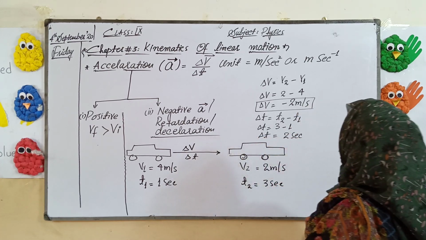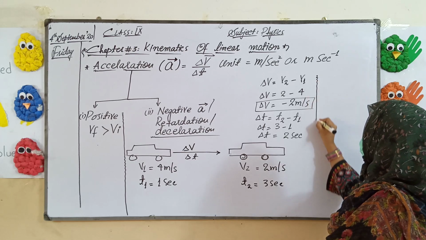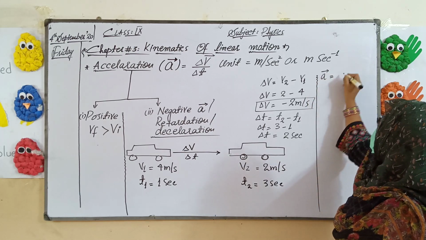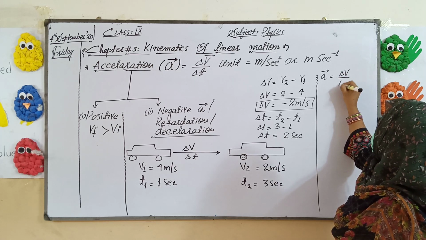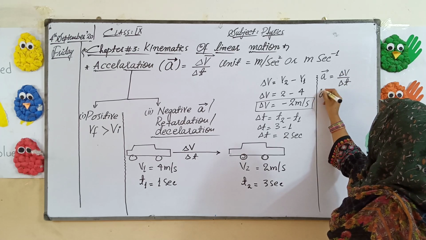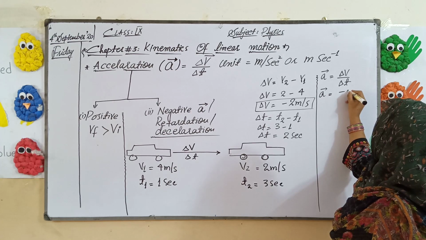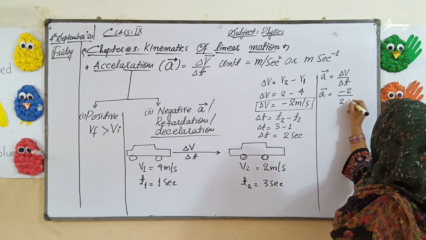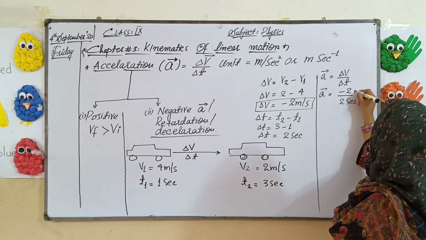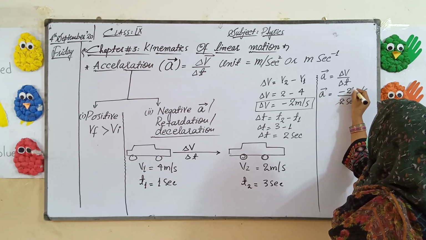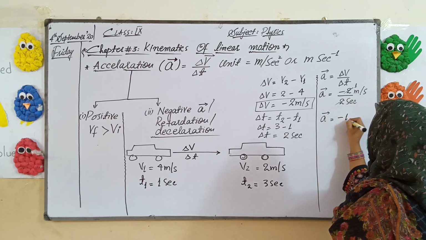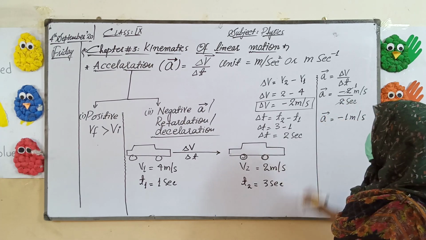If I calculate the acceleration from this information, according to the formula, acceleration is equal to delta v upon delta t. When we put the value of delta v, that is minus 2, divided by delta t, which is 2 seconds, 2 ones are 2, 2 ones are 2, your answer now is minus 1 meter per second square.